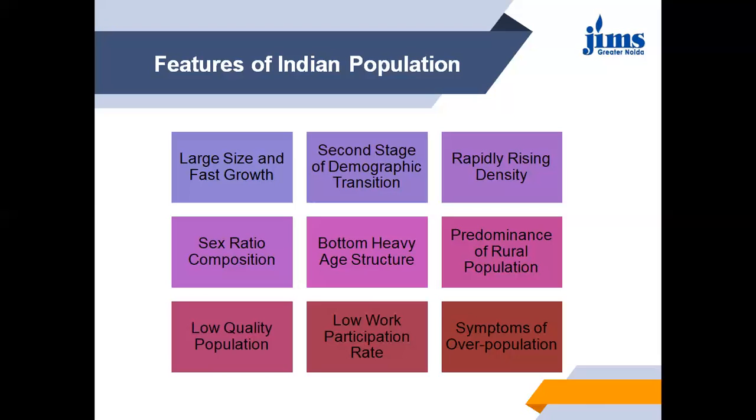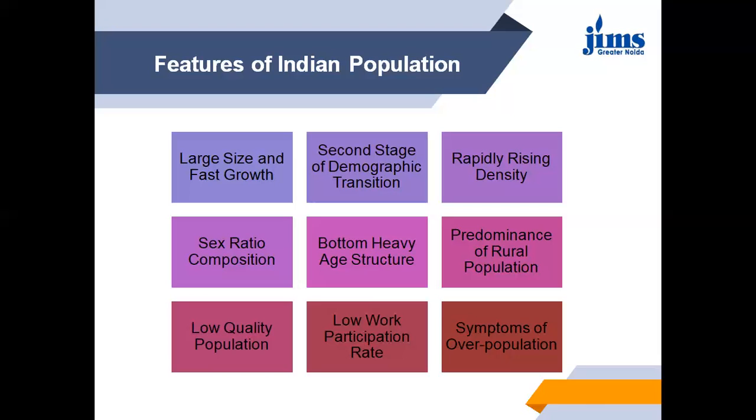Then predominance of rural population. Another feature of Indian population is the dominance of rural population. In 2001, the rural population was 72.2% and urban population was 27.8%. The ratio of rural-urban population of a country is an index of the level of industrialization of that particular country. The process of urbanization is slow, and India continues to be a land of villages.